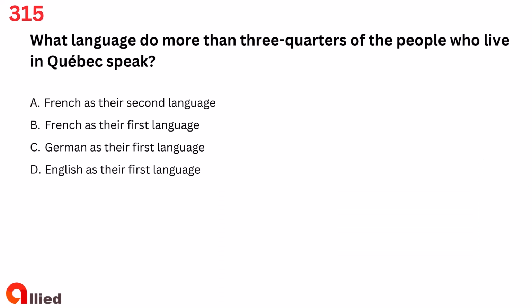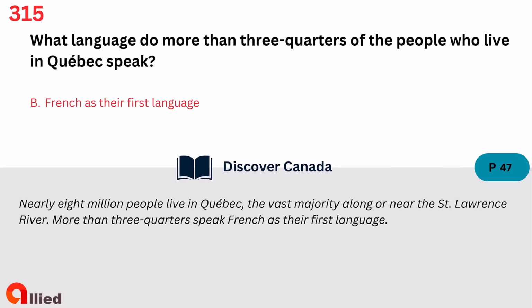Question 315. What language do more than 3/4 of the people who live in Quebec speak? A. French is their second language. B. French as their first language. C. German as their first language. D. English as their first language. The answer is B. French as their first language.